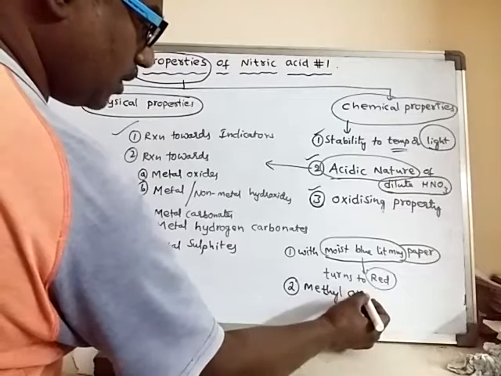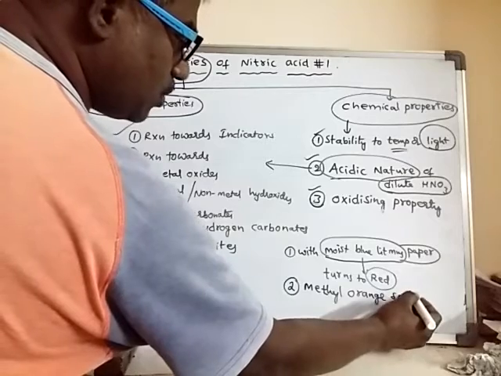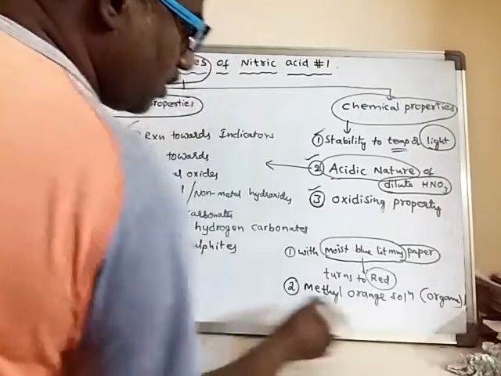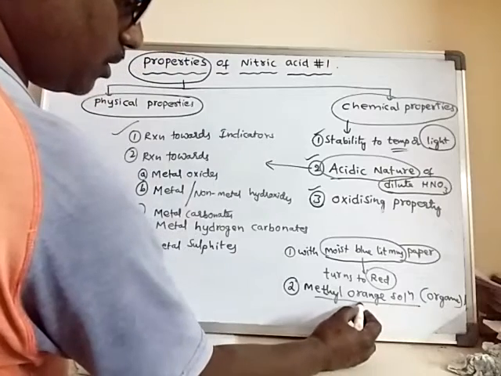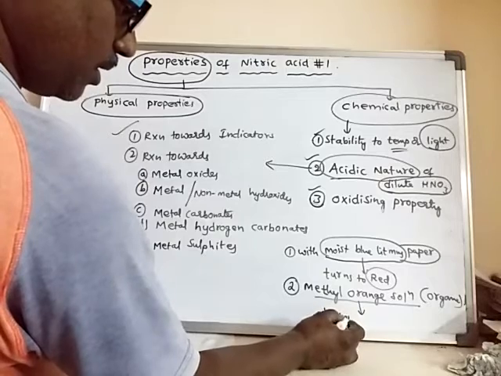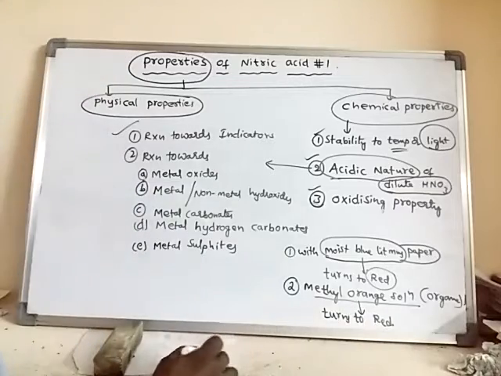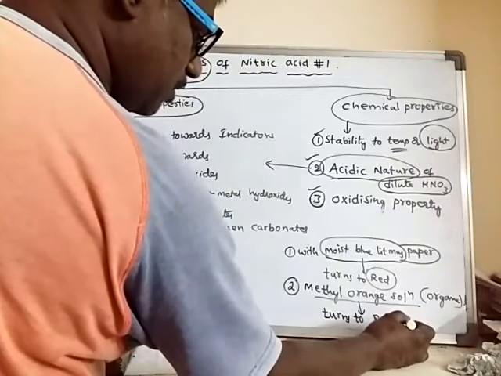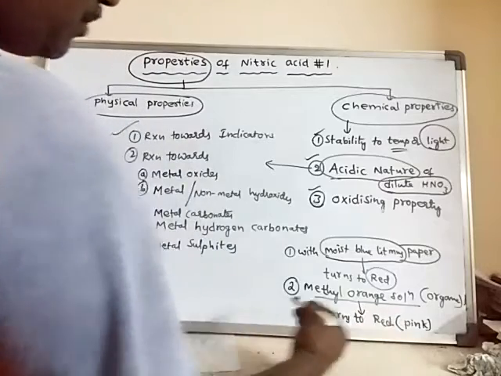Methyl orange solution. Methyl orange solution is actually orange in color. So what happens? The orange colored methyl orange solution turns to red in color. When methyl orange solution is turned to red, or sometimes red to pink, so that color is almost red or pink, like that.